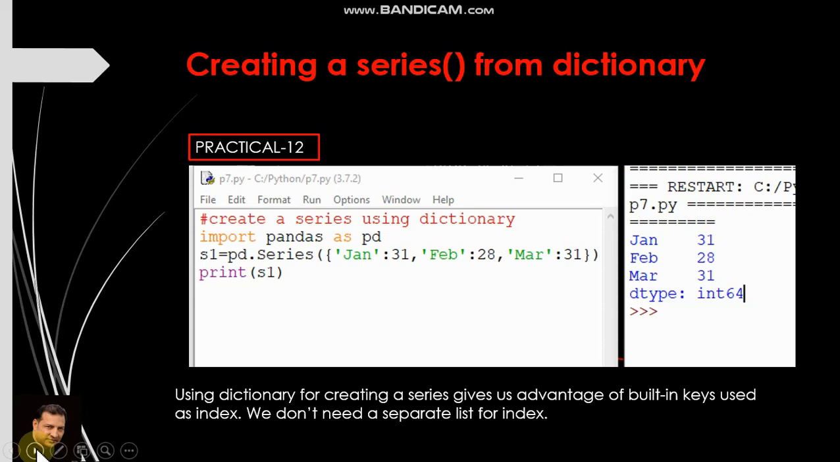See here, this is practical number 12. Import pandas as pd. s1 is equal to pd.Series. So this is your dictionary. I have just taken an example. January colon 31, Feb colon 28, March colon 31. Print s1. See the output. Here Jan, Feb, March is automatically taken as index. These are built-in keys. We need not provide index if we are using dictionary. This is the benefit of using dictionary while creating a series.